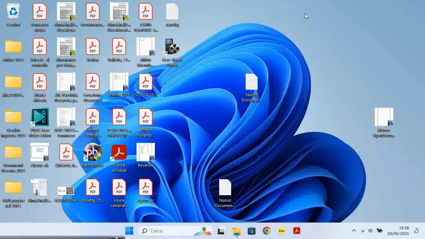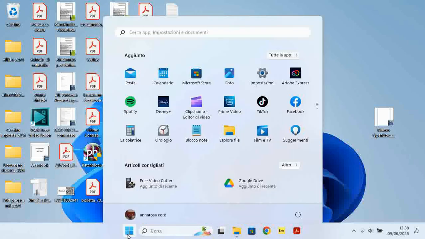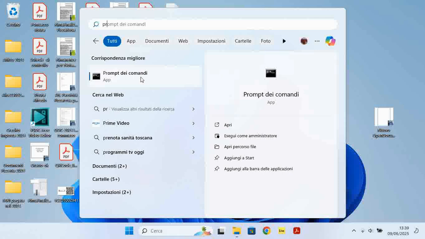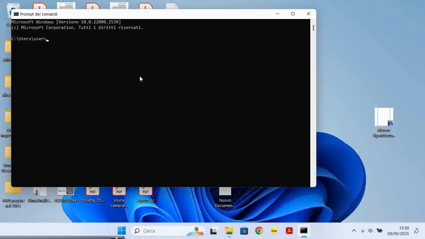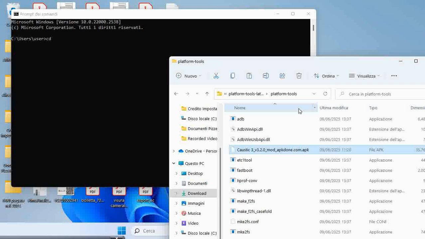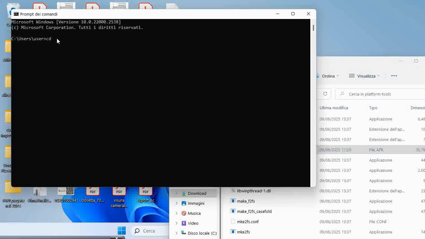At this point, open Command Prompt. You have to write CD, press space. Now you have to go to the Platform Tools folder and copy its address with right mouse click. Go back to Command Prompt and insert the address with the right mouse click. Press Enter.